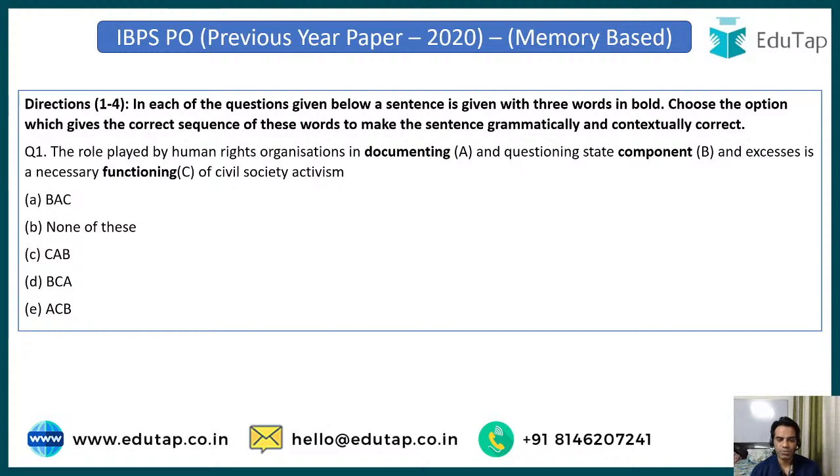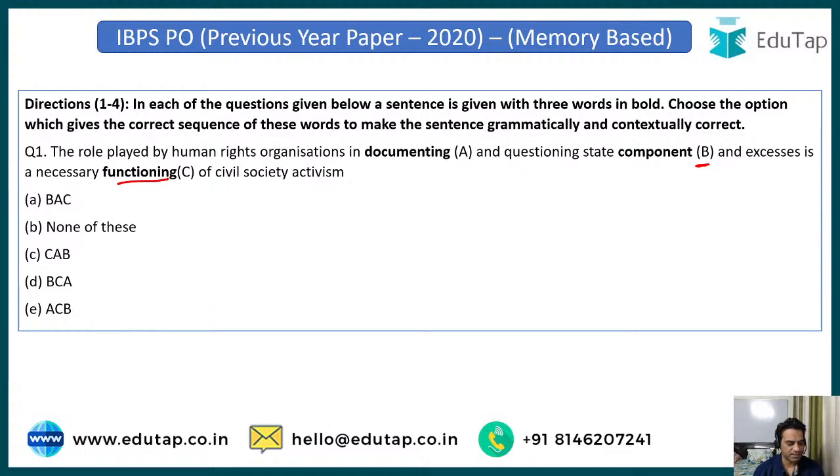So the role played by human rights organization in documenting, in component, or in functioning. So what should be the correct answer guys? Organization in documenting and questioning the state component or state functioning. So I think functioning should be at the place of option number B. So the correct statement should be, the role played by human rights organization in documenting and questioning state functioning and excesses is a necessary component of civil society activism. So I think the correct sequence should be A, C, and B.